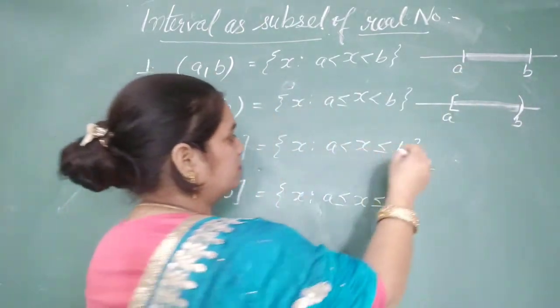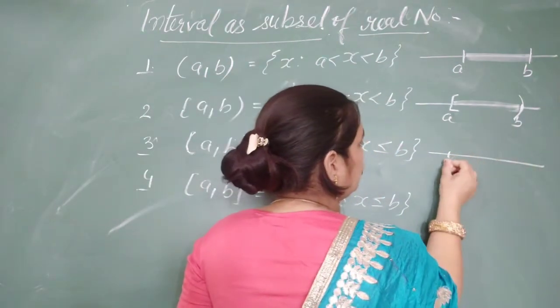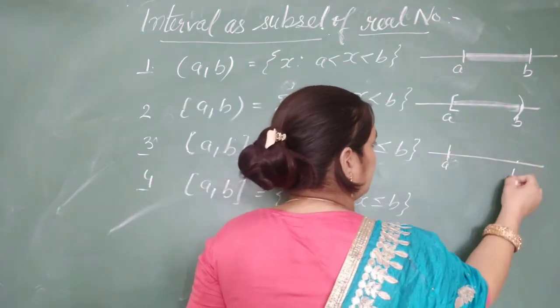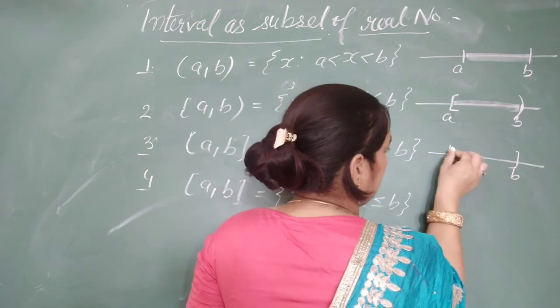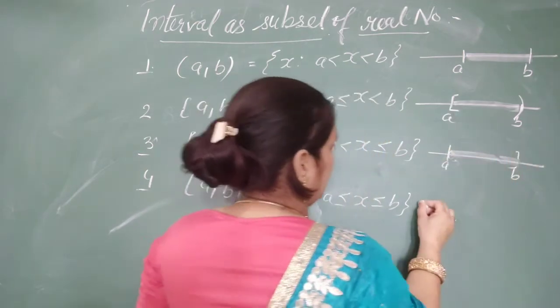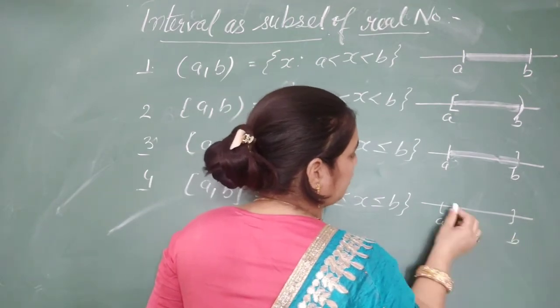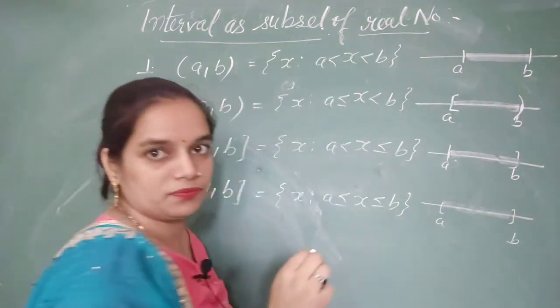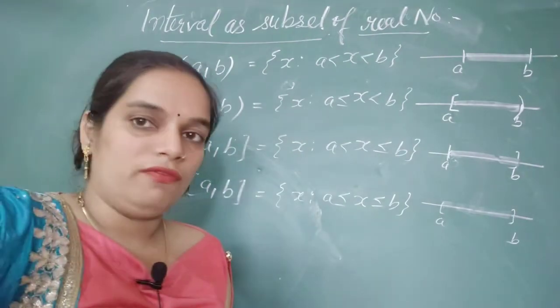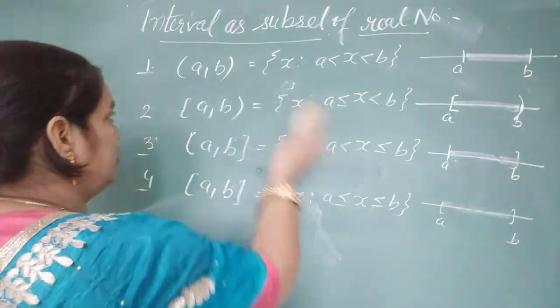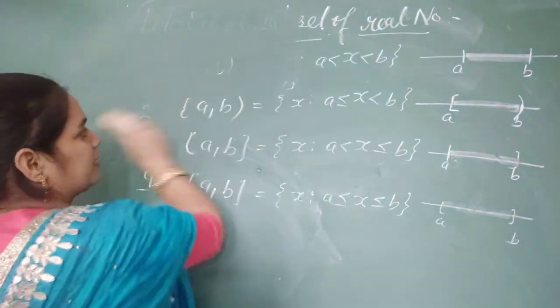And in the third, we will not include A, but we will take B and the values between them. And in the last part, we will include both A and B and the values between them. Now, we will understand this by taking one or two examples.